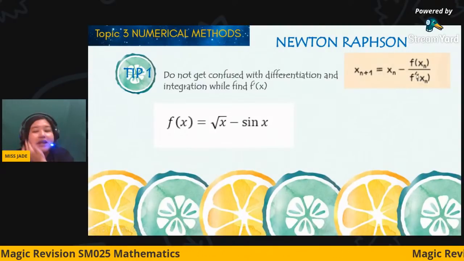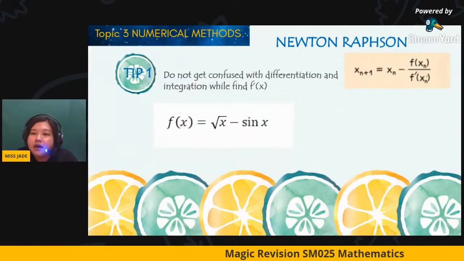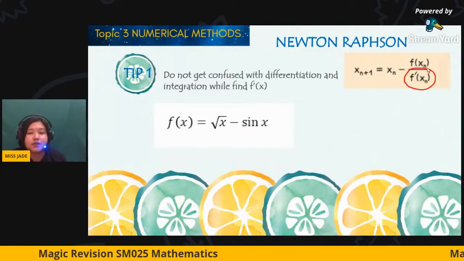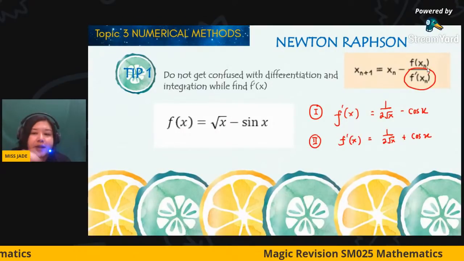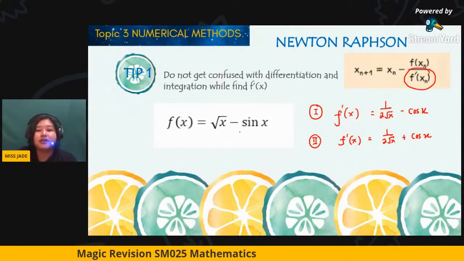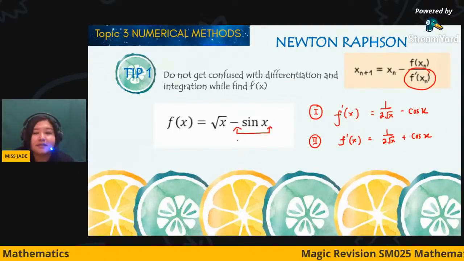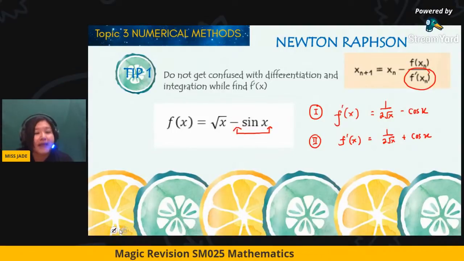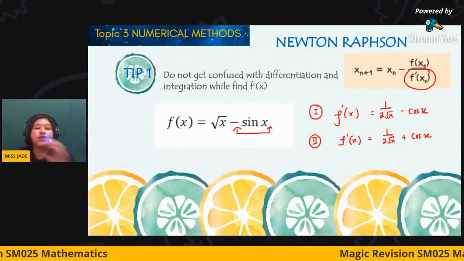What I would like to highlight is the f prime x, where you will tend to do the wrong calculation or wrong solution. For example, f(x) equals this. Here we have 2 solutions. Which one is the correct f prime x? Differentiate sine x. Do we get positive or negative? This is something you might tend to confuse, especially when you are nervous. You will tend to mix up the solution.